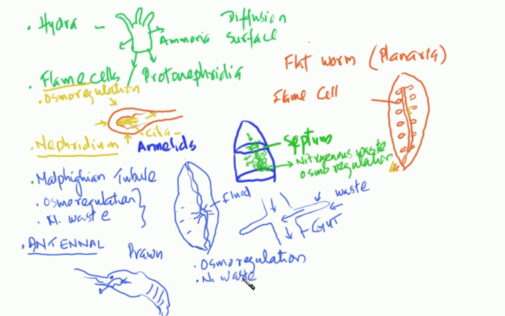So these are some examples of the excretory organs in invertebrates. In vertebrates, mostly you find a complex tubular organ known as the kidney, right? So in the next lecture, we'll be studying the structure and functions of the kidney.